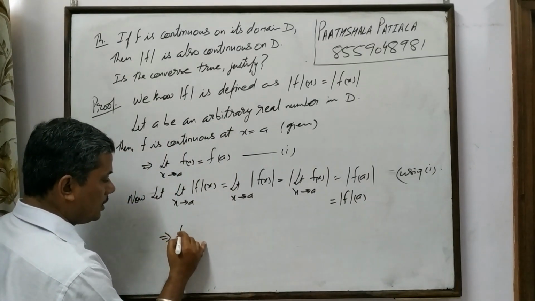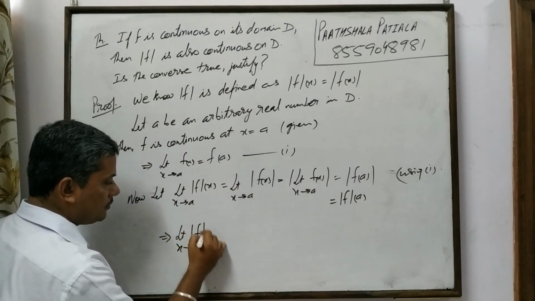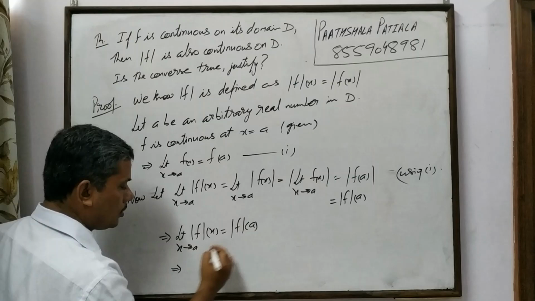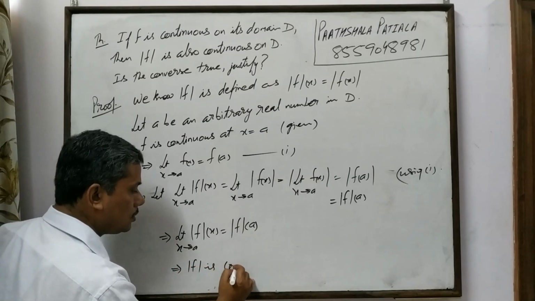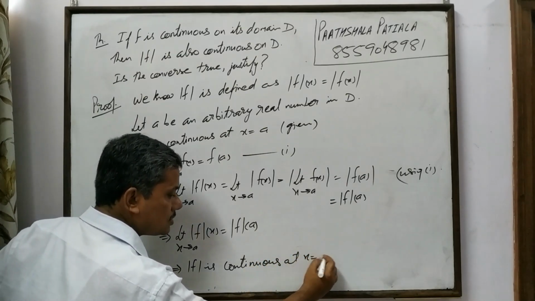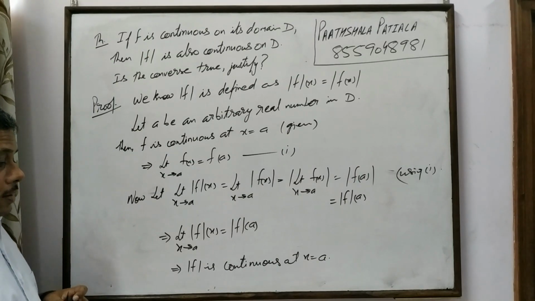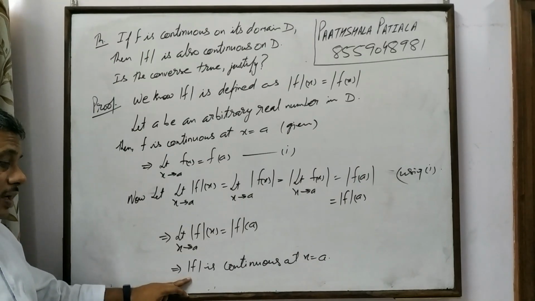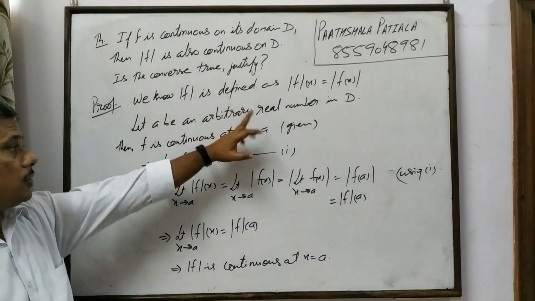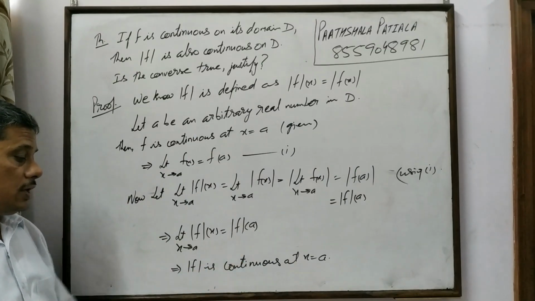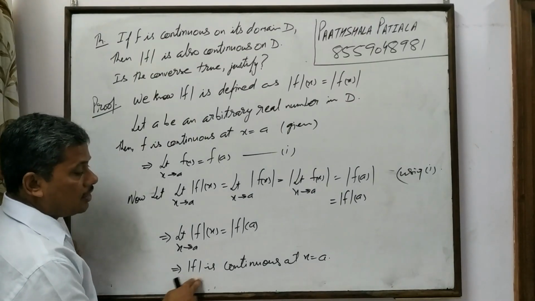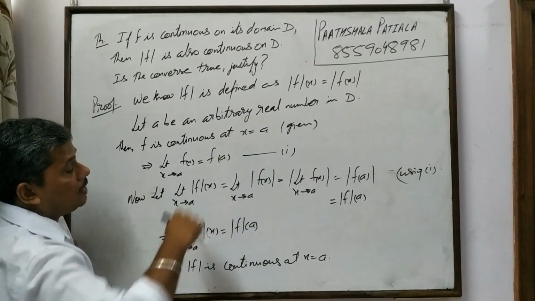This implies limit x tend to a of mod f at x is equal to mod f at a. This implies mod f is continuous at x is equal to a. Since a is an arbitrary real number in D, therefore mod f is continuous in D. Clear? So we have proved that mod f is continuous on the domain D.